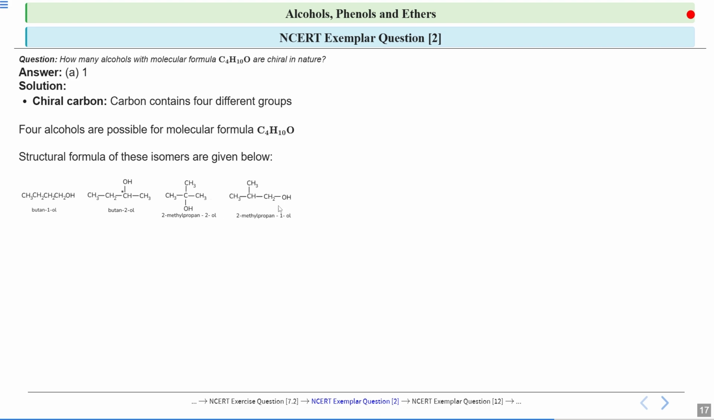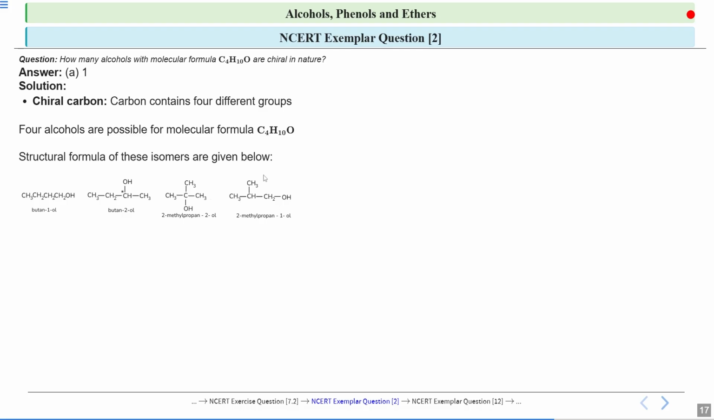Now look at this structure. In this structure, there is also no chiral carbon. If you look at this carbon, this carbon is also attached to two methyl groups. Both these groups are the same.